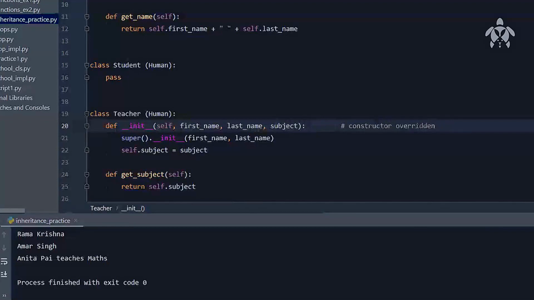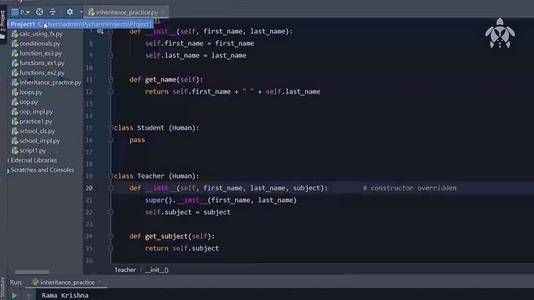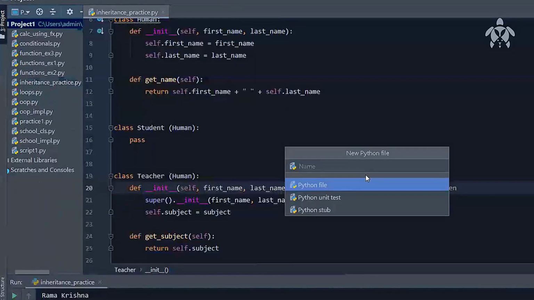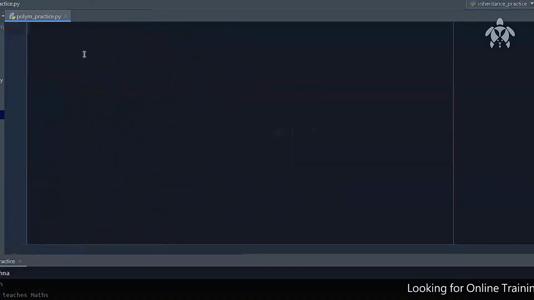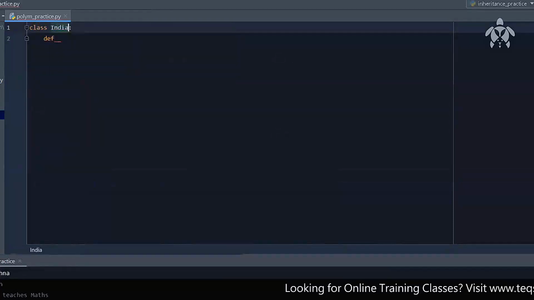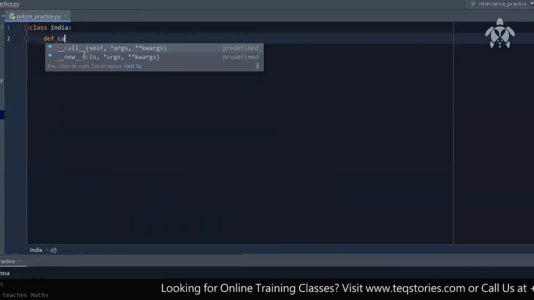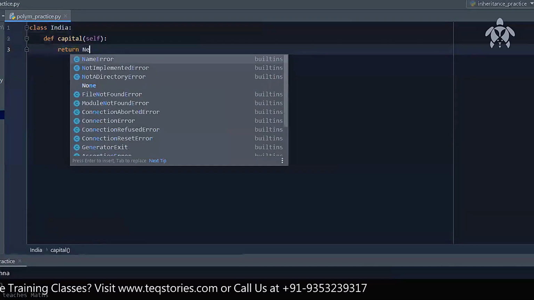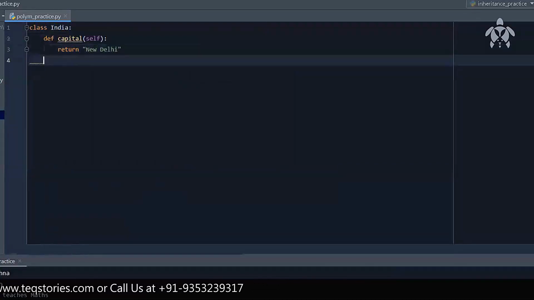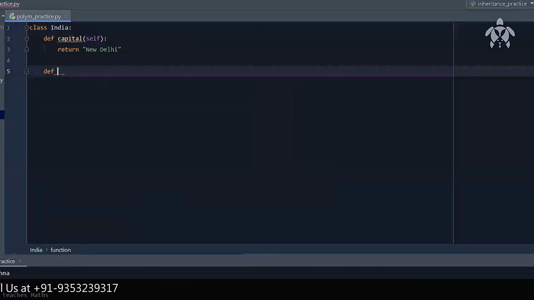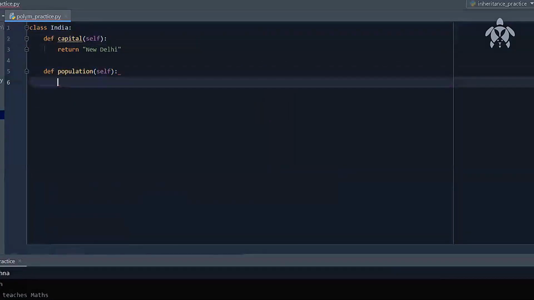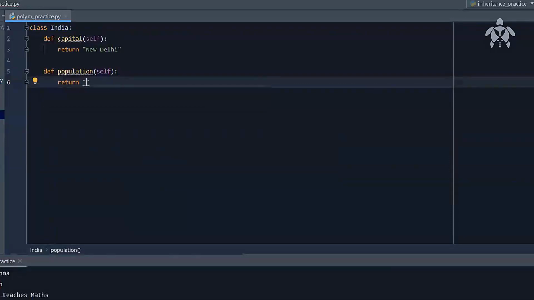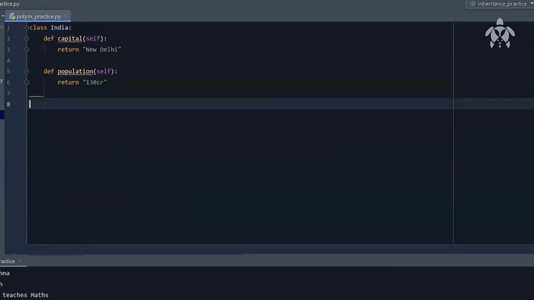Let me give you an example actually. Let me create a new class, let's say polymorphism example. Let us say that I have got a class over here, for example, called class India. Define, let's say, the capital. If I do so, I'm writing, let's say, return New Delhi. After that, let's say I'm writing define population. Now I do not know what the population is exactly right now, but let us assume it is, let's say, 130 crore.